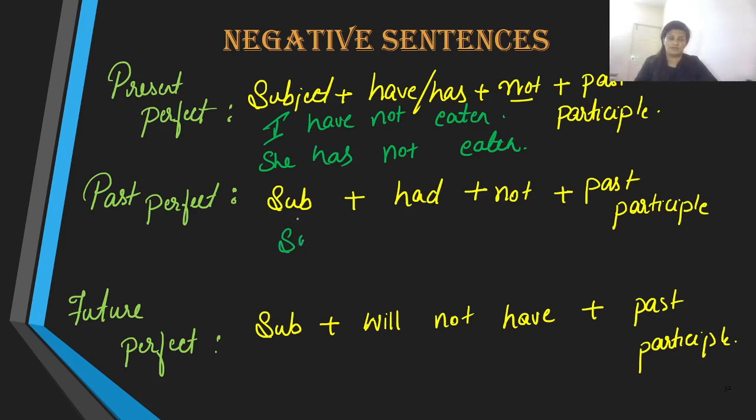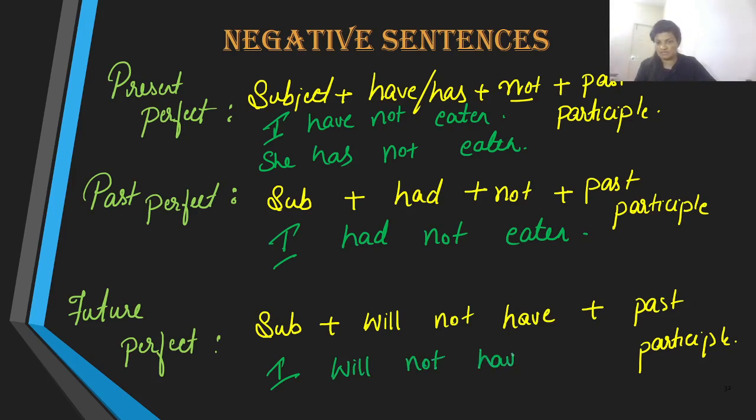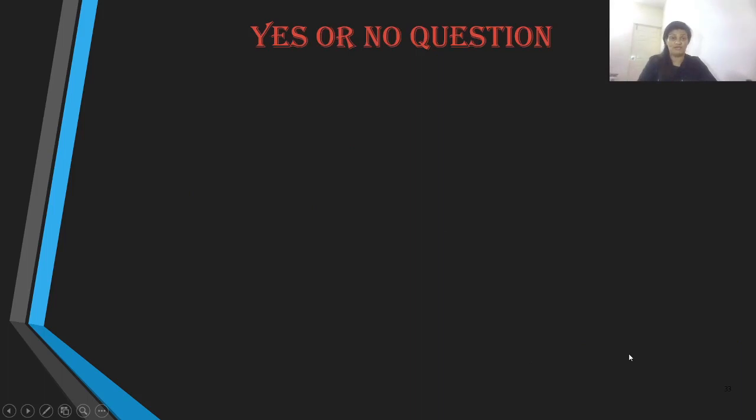In past perfect, the subject doesn't matter. I, she, he, they, whatever the subject you use, the verb remains the same. Had not eaten. The same is the case in future as well. The subject doesn't matter. Any subject that you use, you are going to use the same auxiliary. Therefore, I will not have eaten. There you go. Now let us talk about the yes or no questions.